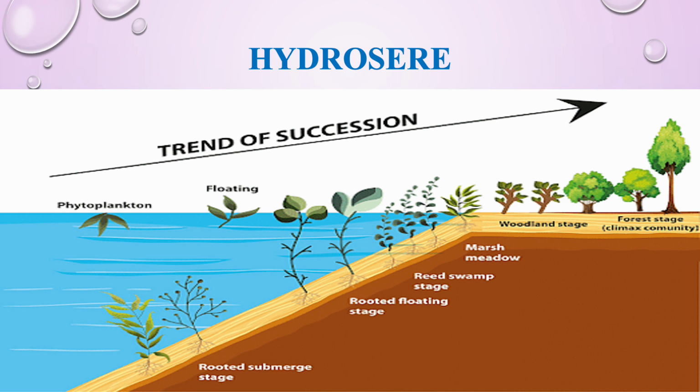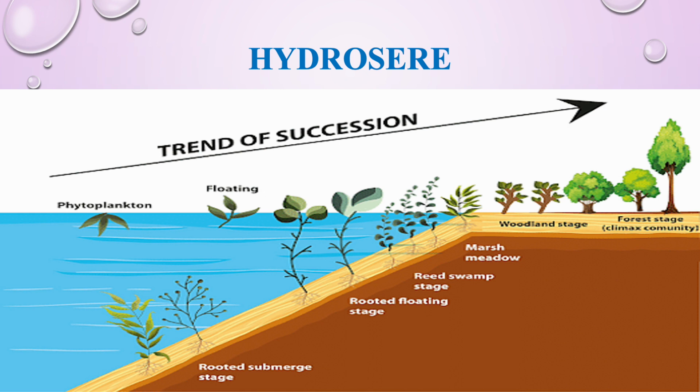Slowly a forest community will develop, and it will result in the terrestrial ecosystem being developed there, and this forest community is a climax community which will remain for many years to come until a large disturbance like a forest fire or any other disturbance happens. This particular community will remain for many more years. That is an example for hydrosere.